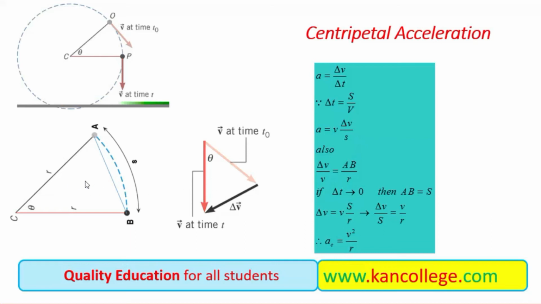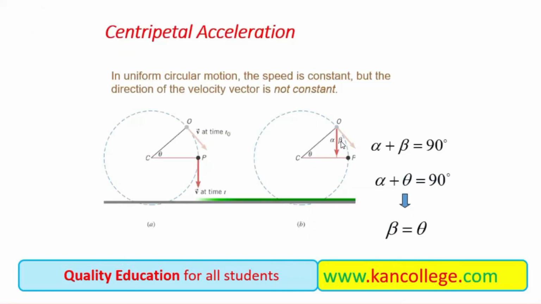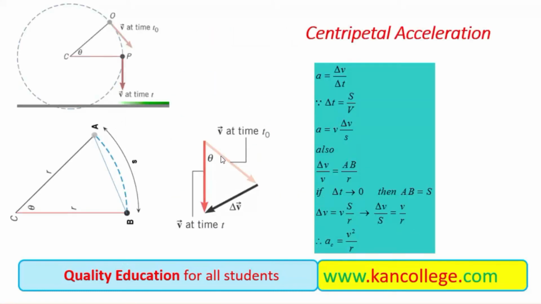You can see there are three angles. All three angles of the triangles are equal. First of all, we see this angle. This is theta over here, and we know that the angle between the pink and brown vectors is also theta, as discussed in the previous slide. This beta is also theta. So beta is also theta, between the pink and brown vectors. The angle between the pink and brown vector is theta or beta, the same. So two angles are the same, and triangles will be similar if all three angles are equal.